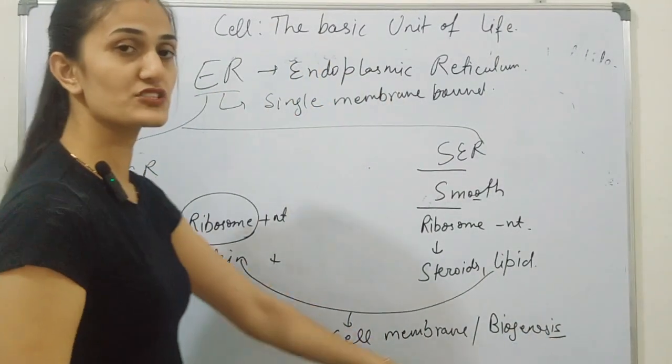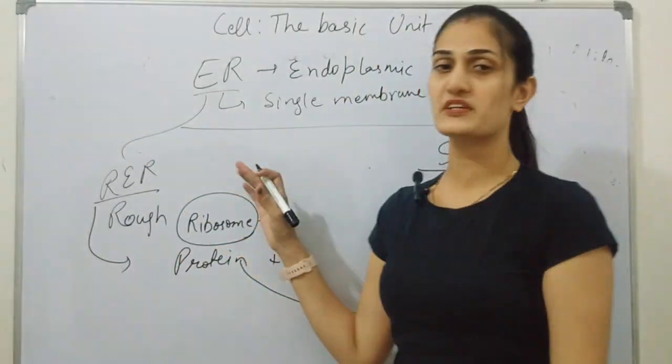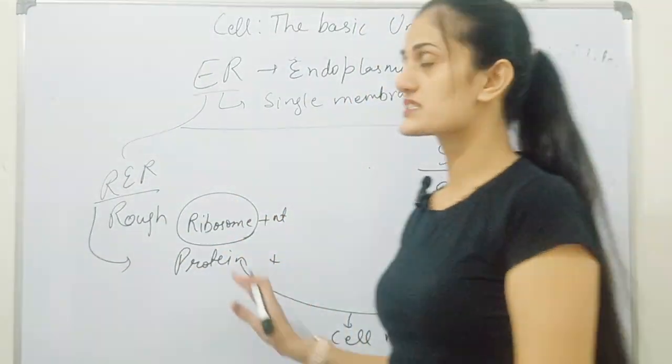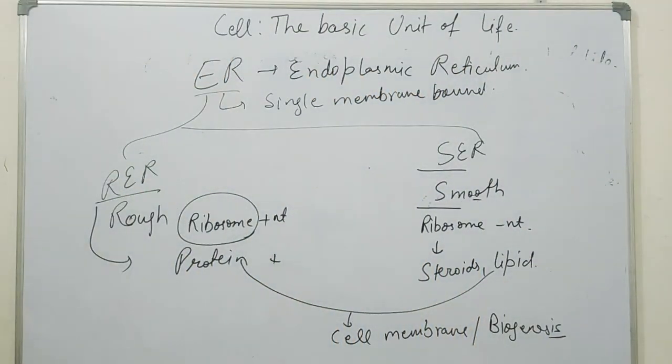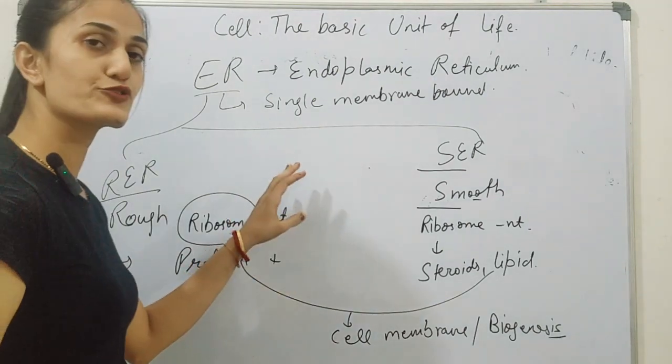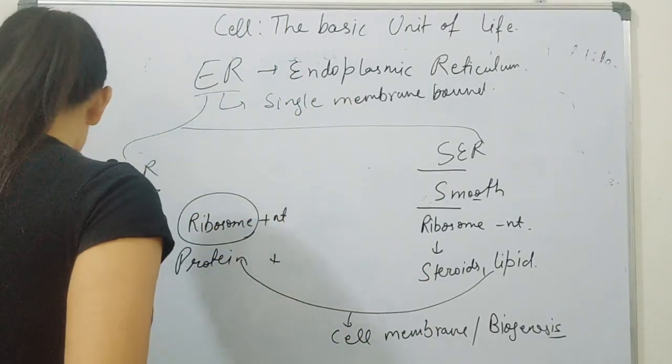So this biogenesis is carried out by the cell organelle endoplasmic reticulum. This is about ER, endoplasmic reticulum.